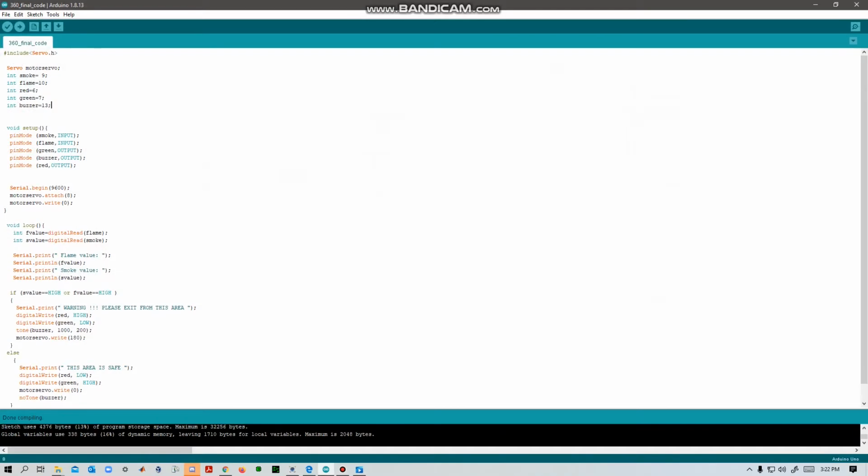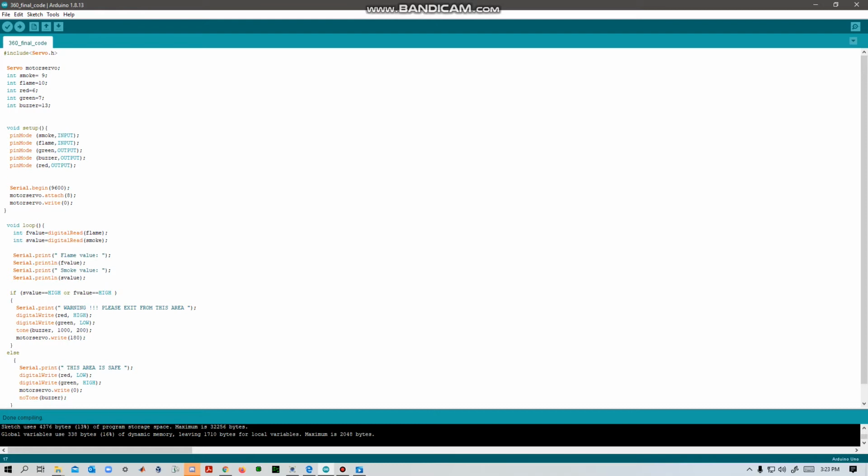Then in the void setup, there are two inputs, smoke and flame, and the green LED, buzzer and red LED are the outputs. In the while loop, the F value is the flame value and the S value is the smoke value.